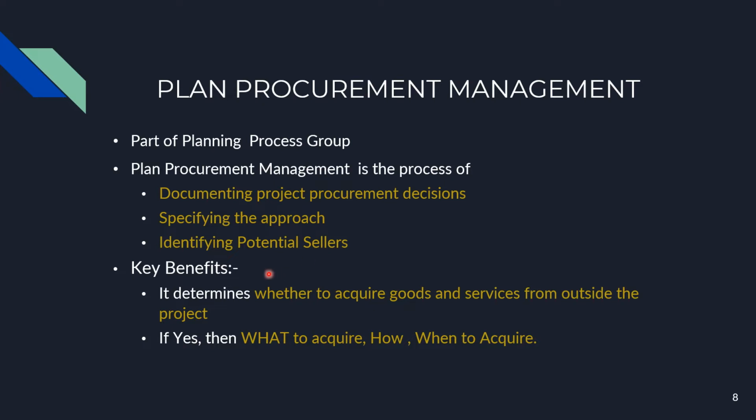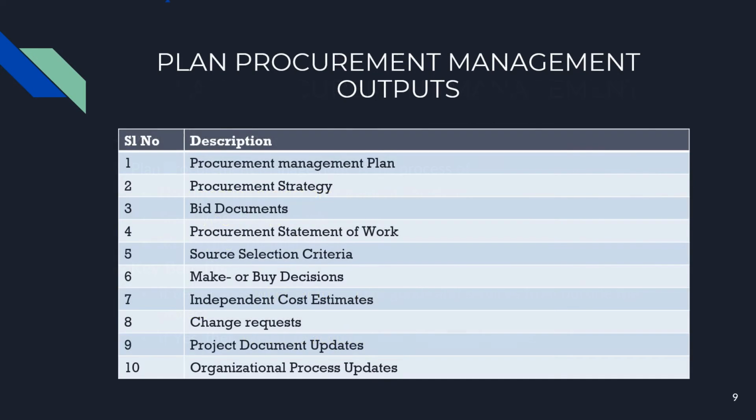Key benefits of plan procurement management are: it determines whether to acquire goods and services from outside the project, and if yes, then three key decisions: what to acquire, how to acquire, and when to acquire. Outputs for plan procurement management are: procurement management plan, procurement strategy, bid documents, project procurement statement of work, source selection criteria, make or buy decisions, independent cost estimates, change requests, project document updates, and organizational process asset updates.